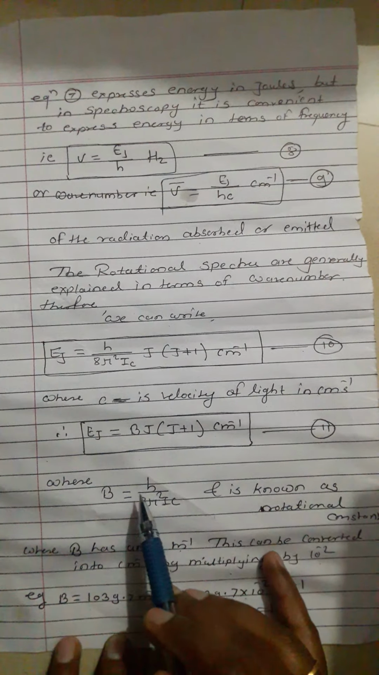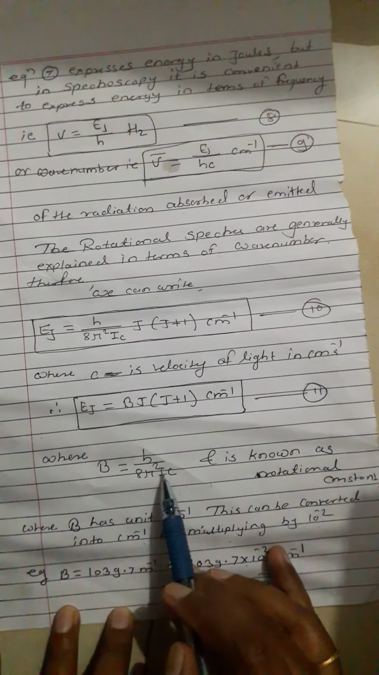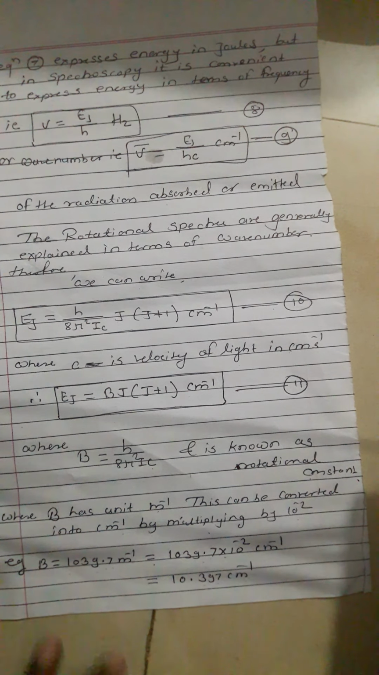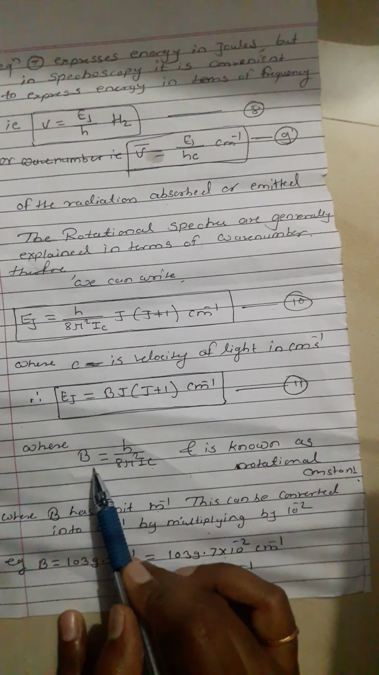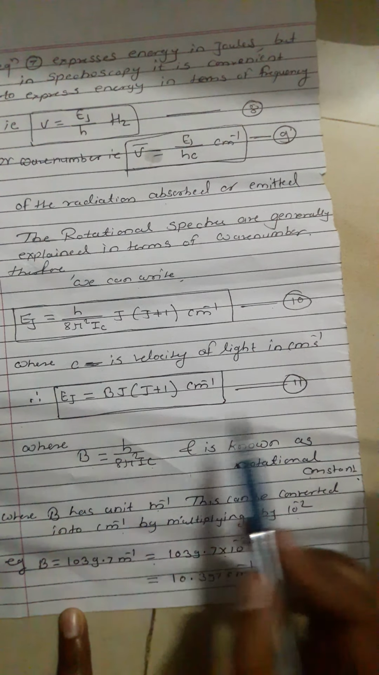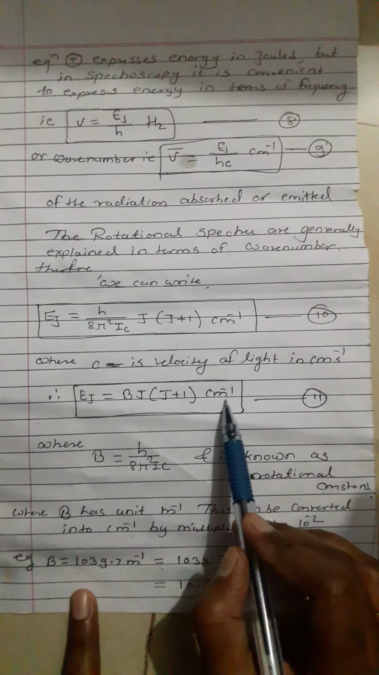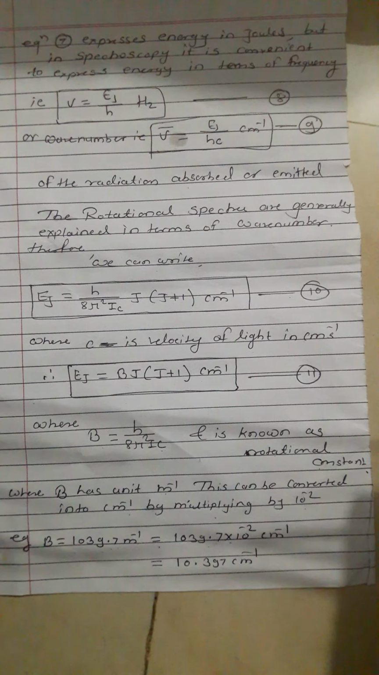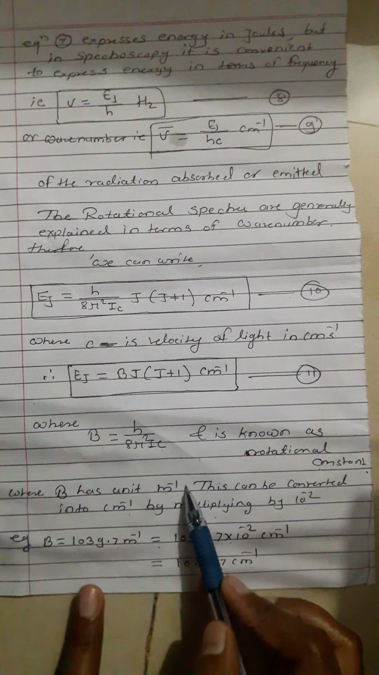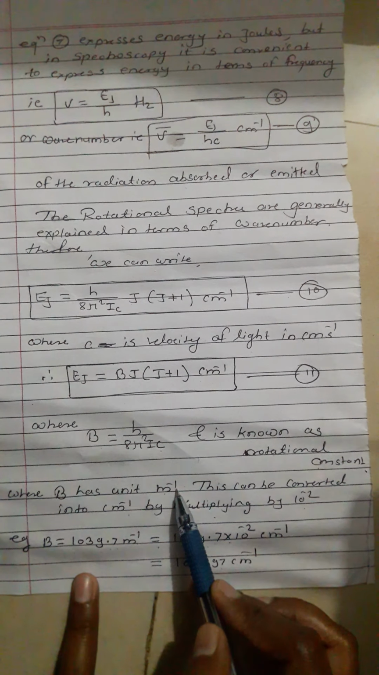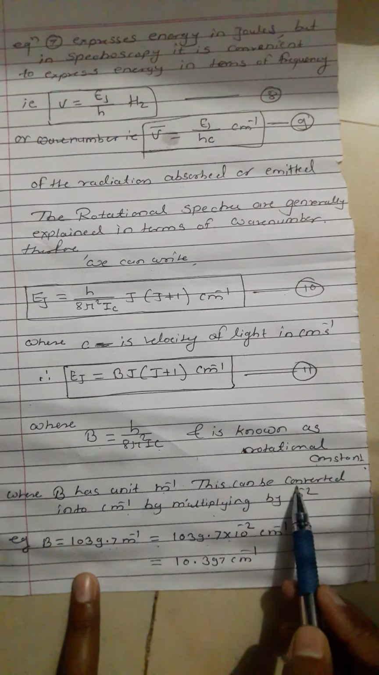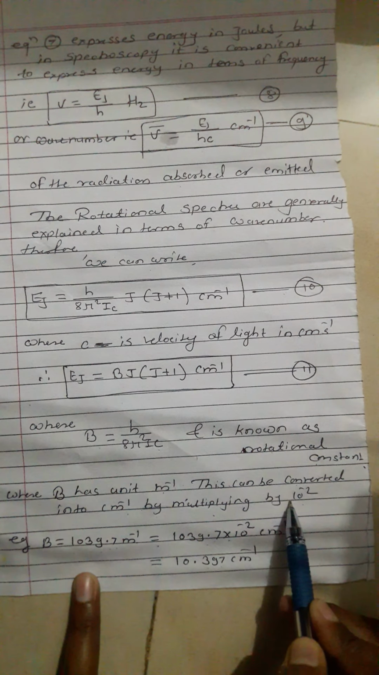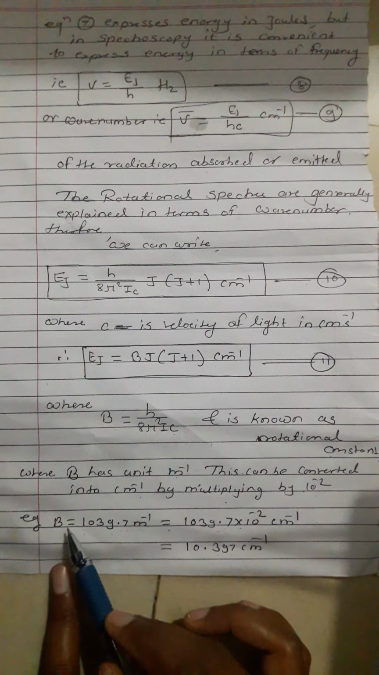Where B is equal to h upon 8 pi square I c, and is known as the rotational constant. Here the equation number is 11. B has the unit meter inverse, and this can be converted into centimeter inverse by multiplying by 10 raised to minus 2. Therefore, the value of B is